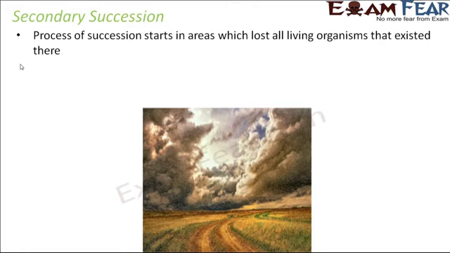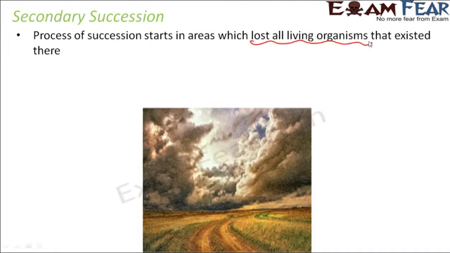It is called secondary because primary succession would have taken place long back, but that got destroyed due to some reason, and now it is happening for the second time. So this is called secondary succession. Secondary succession happens due to the loss of the existing living organisms.